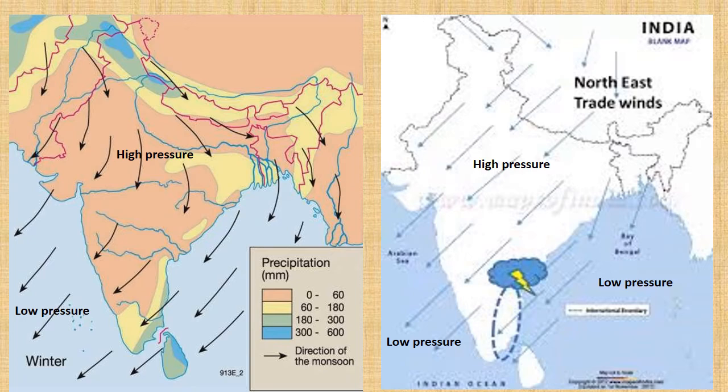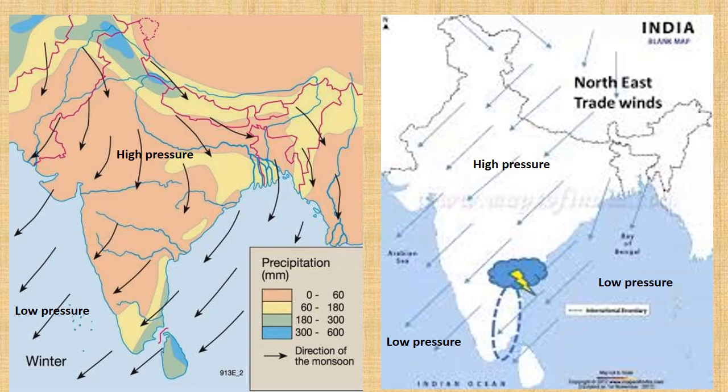All this happens in the months of November and December. November and December are the winter months. So northeast trade winds give rainfall to the Tamil Nadu coast in winter season. Now the next question: do these northeast trade winds give rainfall to all other parts of the country? The answer is no. They give rainfall only to the Coromandel coast, that is the coast of Tamil Nadu. Let's go to the next slide.